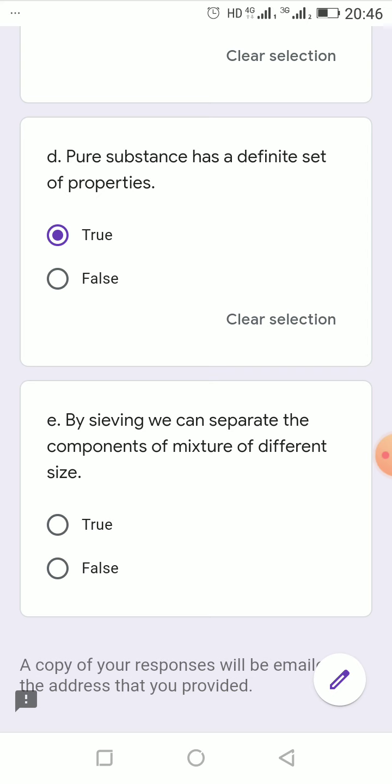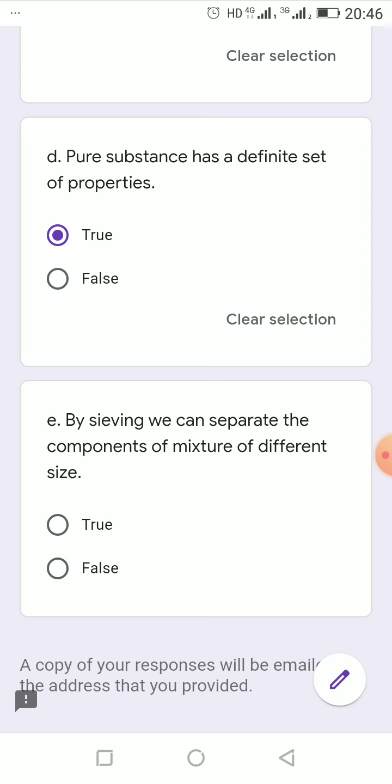The bigger particles which can't go through the pores of the sieve will remain in the sieve, and the smaller particles will come out through the sieve.